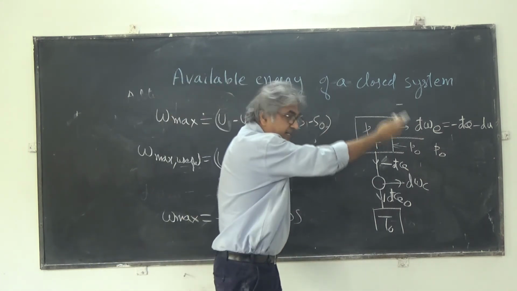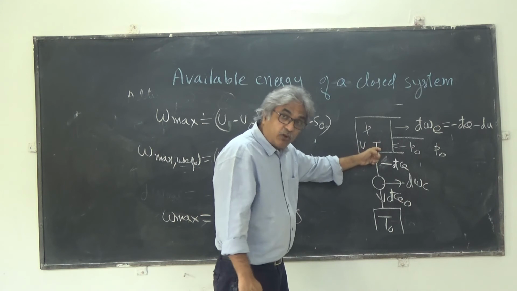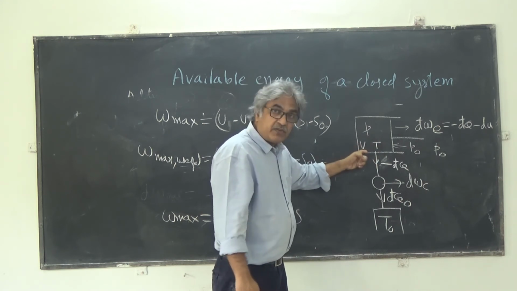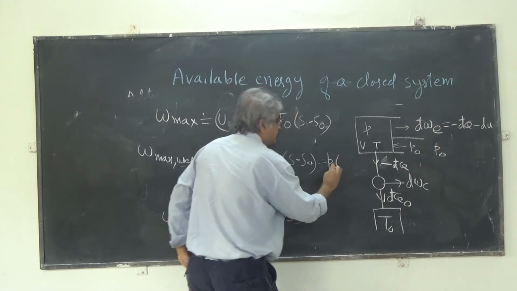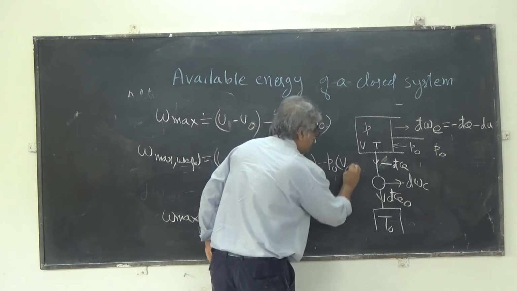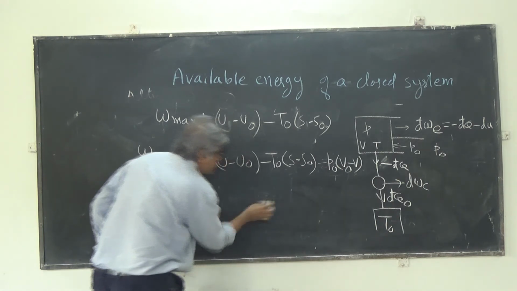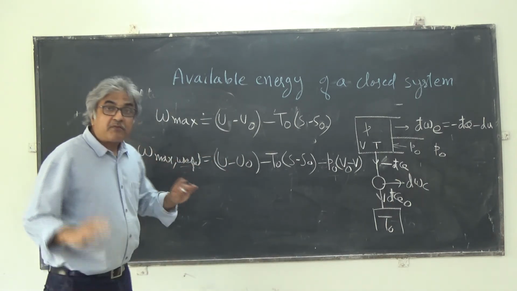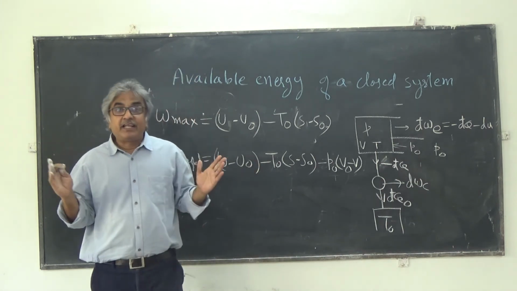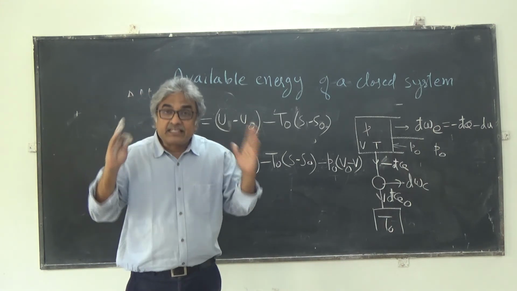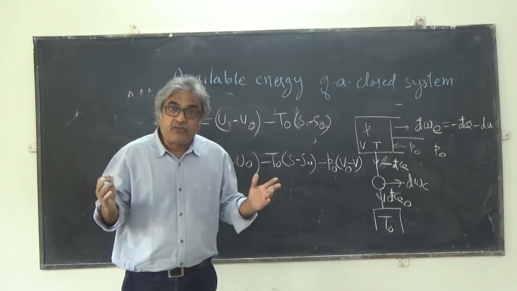When the system reaches the dead state, that means when the pressure becomes P naught and the temperature becomes T naught, the volume then is V naught, and the initial volume is V, right? So minus, because we are reducing that work, P naught times V naught minus V. Now this is your expression for the maximum useful work of a closed system, or available energy of a closed system, or exergy of a closed system, or what is loosely called availability of a closed system.